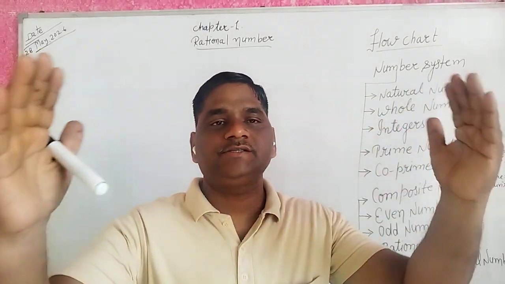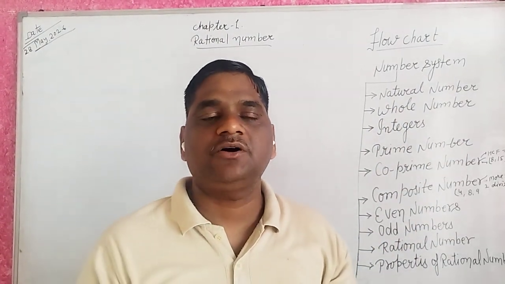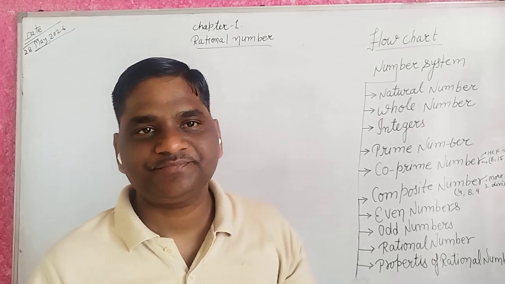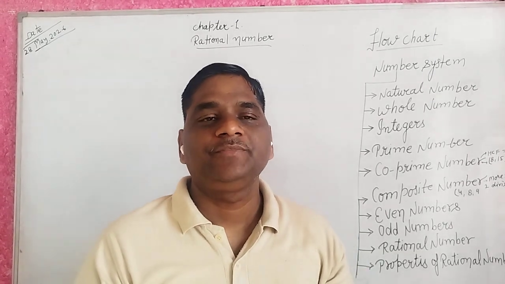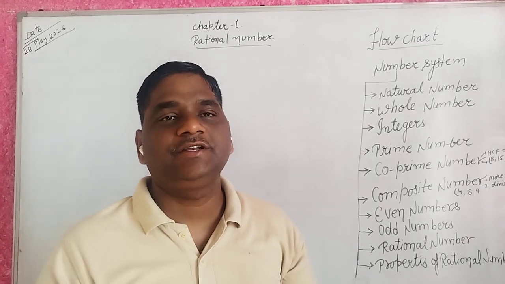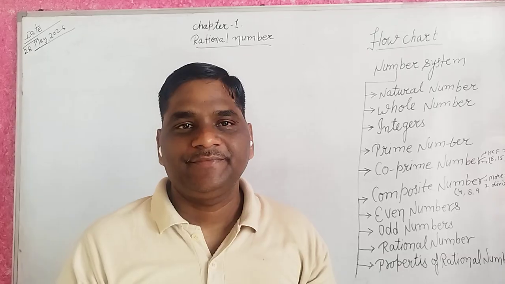So this systematic performance is called a number system. When you are in third standard, you write numbers in words and in figures.